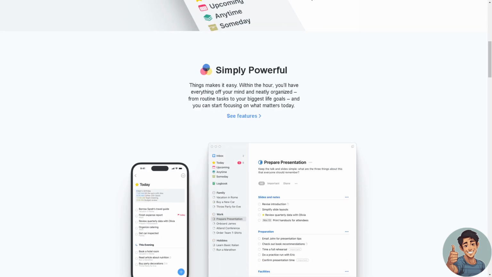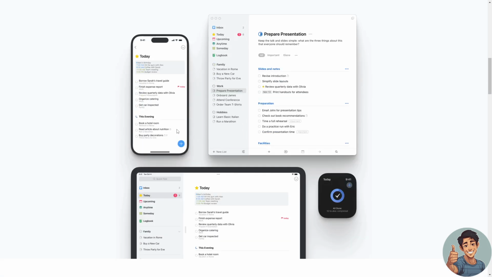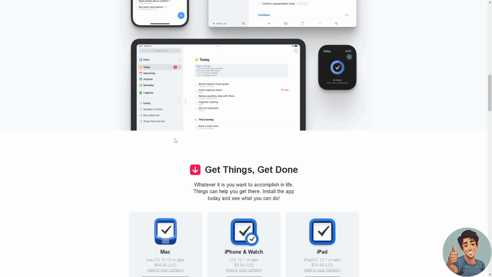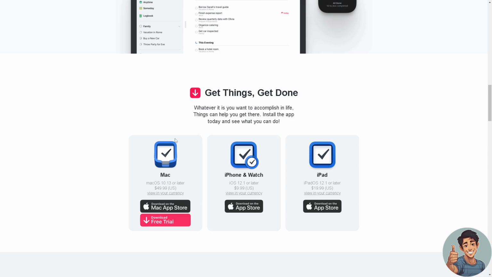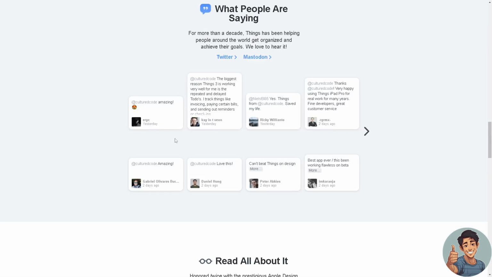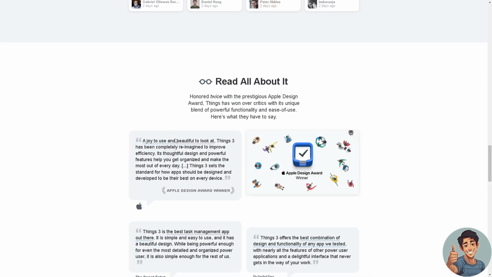All right. Moving forward, the app features a clean and intuitive design, making it easy for users to organize their tasks seamlessly. Users can create tasks or group them into projects, set deadlines, add subtasks, create checklists, and organize tasks into different categories for better organization. And Things 3 offers a quick entry feature, allowing users to add tasks swiftly without interrupting their workflow. It includes a Today view that highlights tasks due for the current day, enabling users to focus on daily priorities. Users can set reminders and due dates for tasks, helping them stay on track with the deadlines.